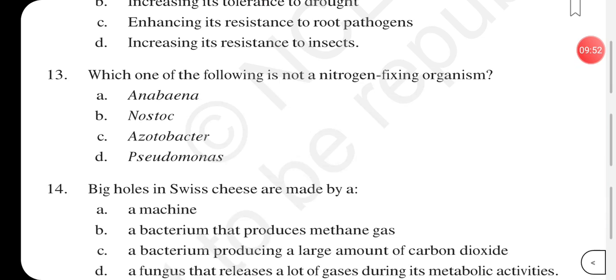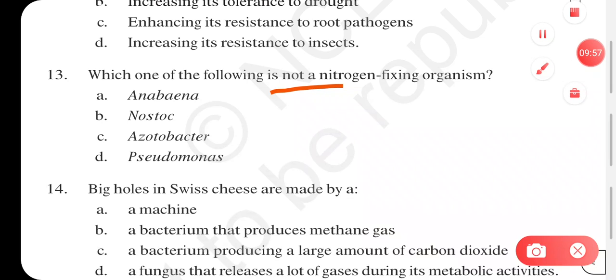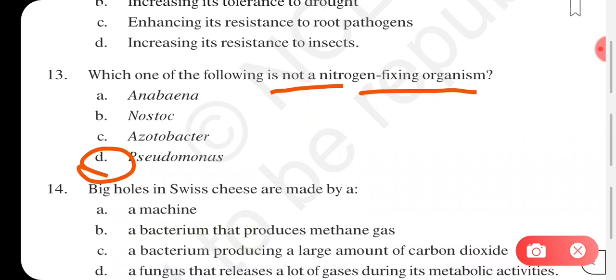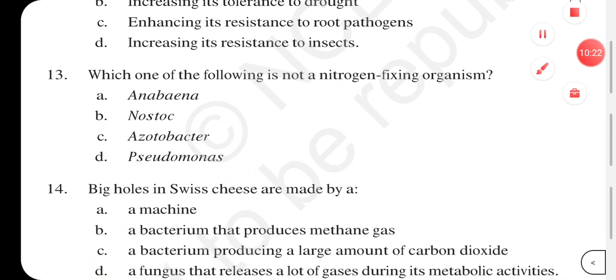Which one of the following is not a nitrogen fixing organism? Anabaena, Nostoc, Azotobacter or Pseudomonas? So here the answer is Pseudomonas. Anabaena, Nostoc and Azotobacter are nitrogen fixing organisms. Pseudomonas is not a nitrogen fixing organism. Moving on to the next one.